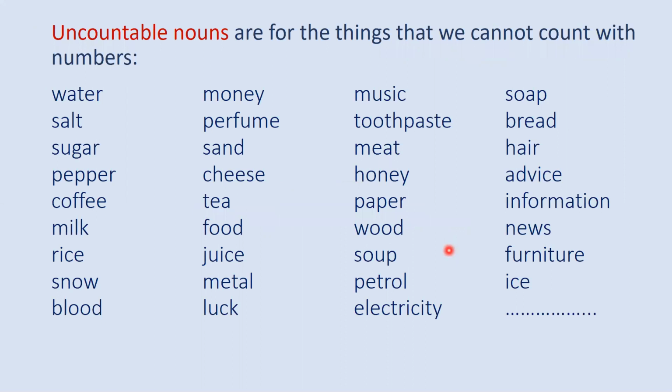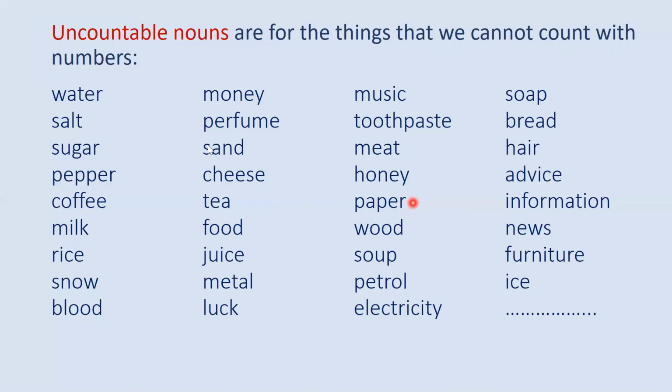So, uncountable nouns are for the things we cannot count with numbers. So, we cannot count uncountable nouns, everyone. We cannot count uncountable nouns with numbers. And these are some of the common uncountable nouns in English. And there are a lot more uncountable nouns. And the best way to know whether the nouns are countable or uncountable is to check with good dictionaries.